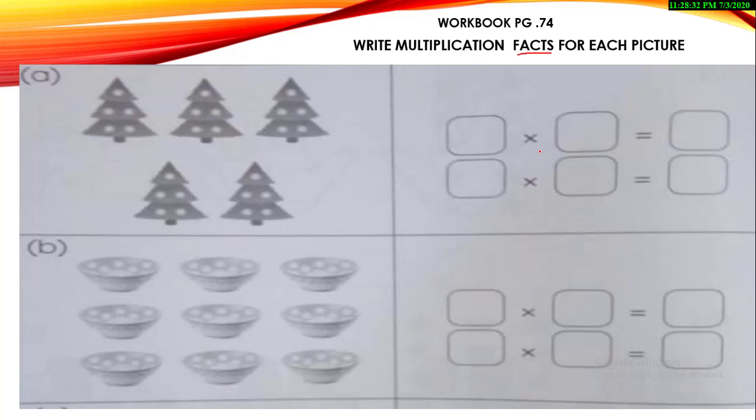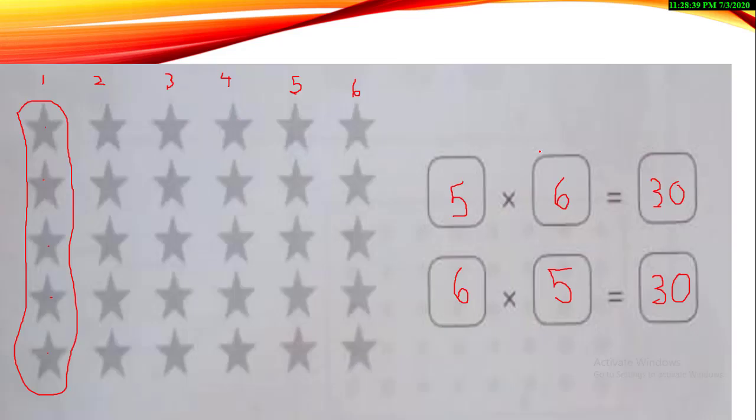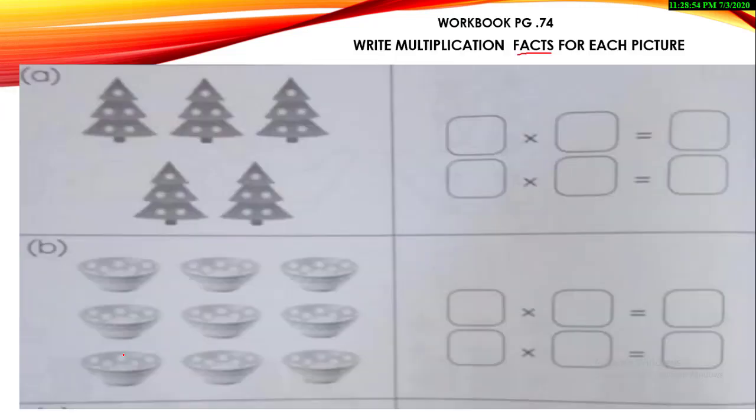Why am I saying that this page is a bit easier? The previous page was a bit tricky in a sense because you needed to make groups by yourself. But in this page, the groups are already mentioned over here. So this really makes our task very easy.